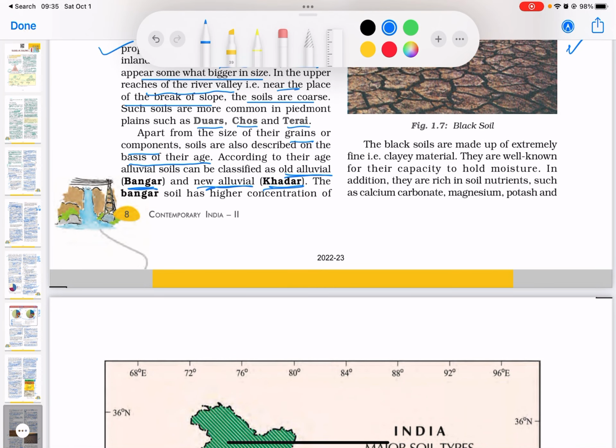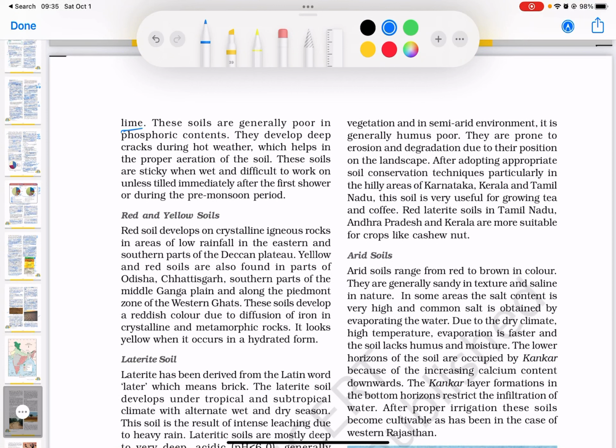The black soils are made up of extremely fine, that is, clayey material. They are well known for their capacity to hold moisture. In addition, they are rich in soil nutrients such as calcium carbonate, magnesium, potash, and lime. These soils are generally poor in phosphoric contents. They develop deep cracks during the hot weather, which is why you saw that typical picture of the black soil with cracks, which helps in the proper aeration of the soil. Now, these soils are sticky when wet and difficult to work on unless tilled immediately after the first shower or during the pre-monsoon period.